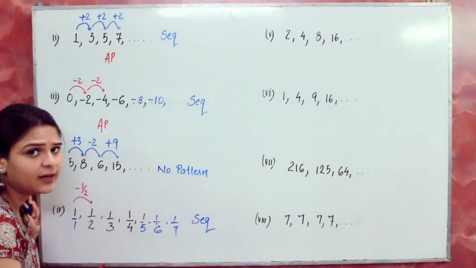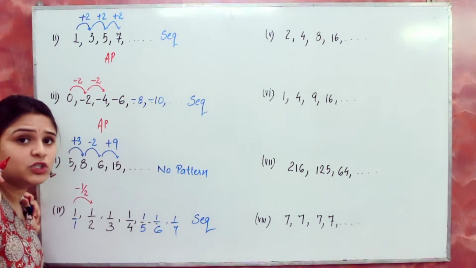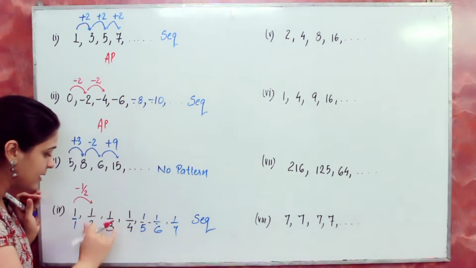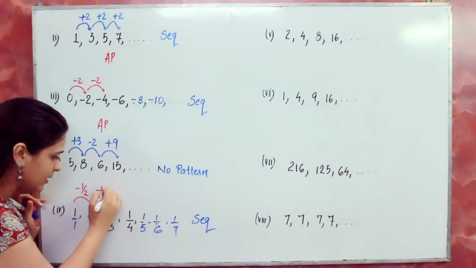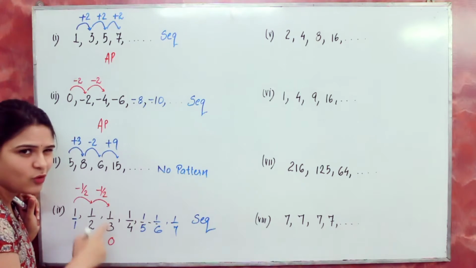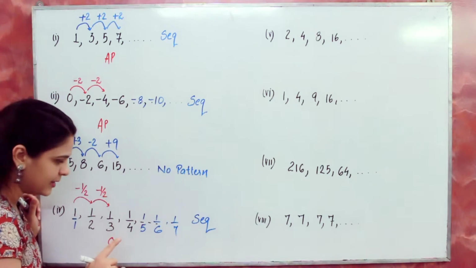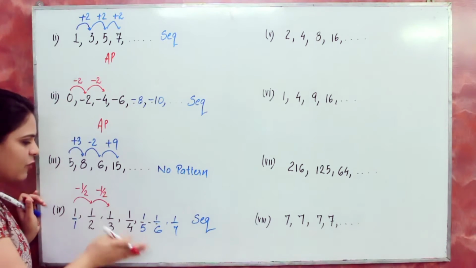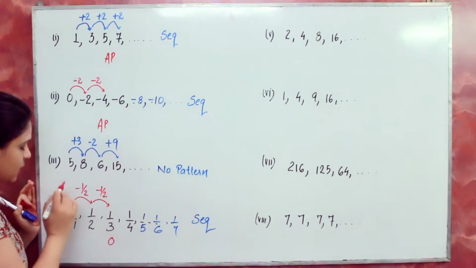So this cannot be an arithmetic progression, because you should add or subtract the same quantity. In this case, if you subtract the same quantity, half, from this number, the term will be 0. So obviously this cannot be an arithmetic progression. Maybe it's some other progression, but not arithmetic. We'll come to this part later on.